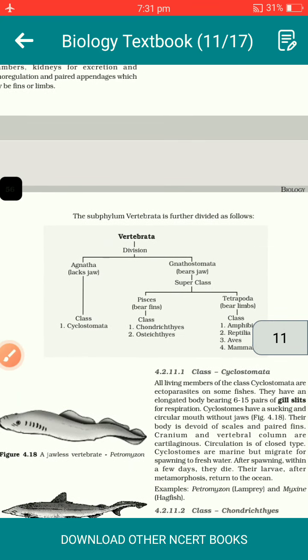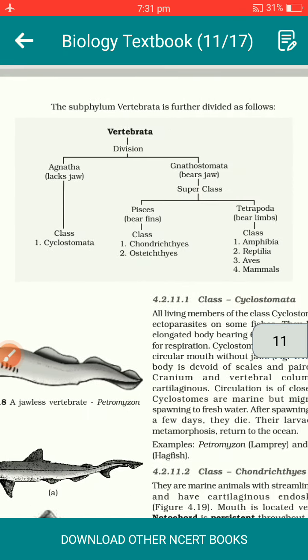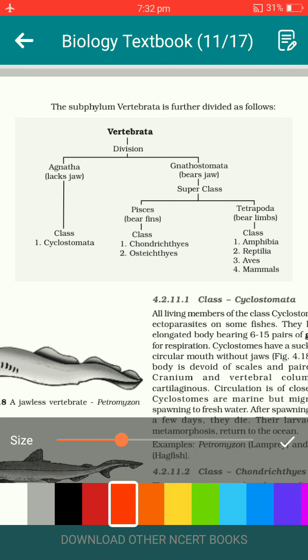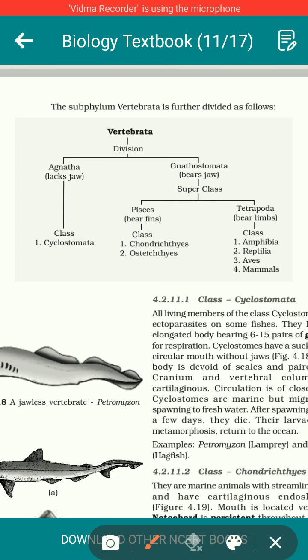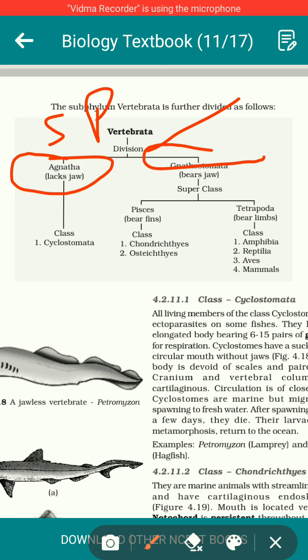Later on we will be now moving forward, and we shall be discussing about the classification of the subphylum Vertebrata of the phylum Chordata. So if we try to analyze the basic fundamental classification of the subphylum Vertebrata of phylum Chordata, you will see it is divided into two divisions. So this is subphylum Vertebrata. It is divided into two divisions, that is division Agnatha and division Gnathostomata.